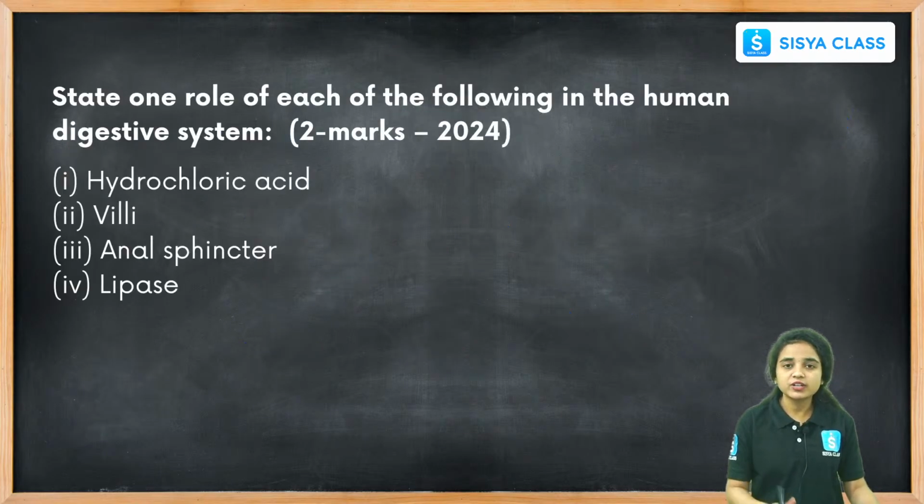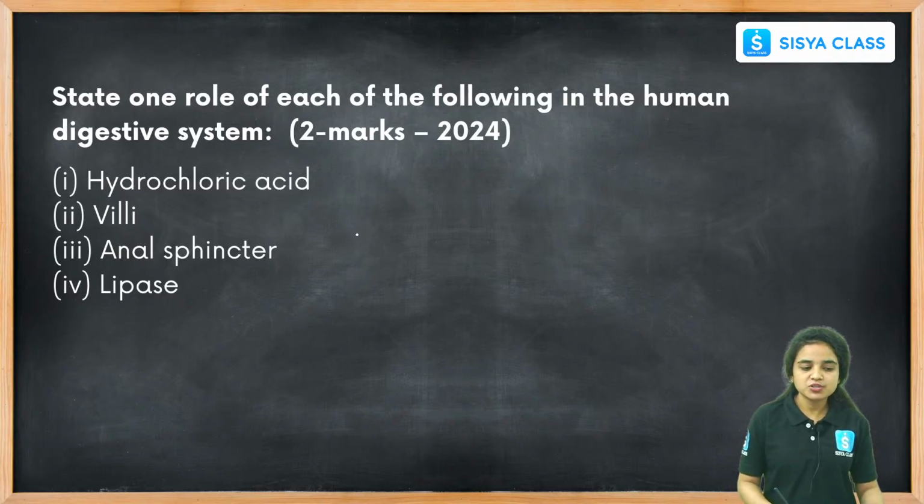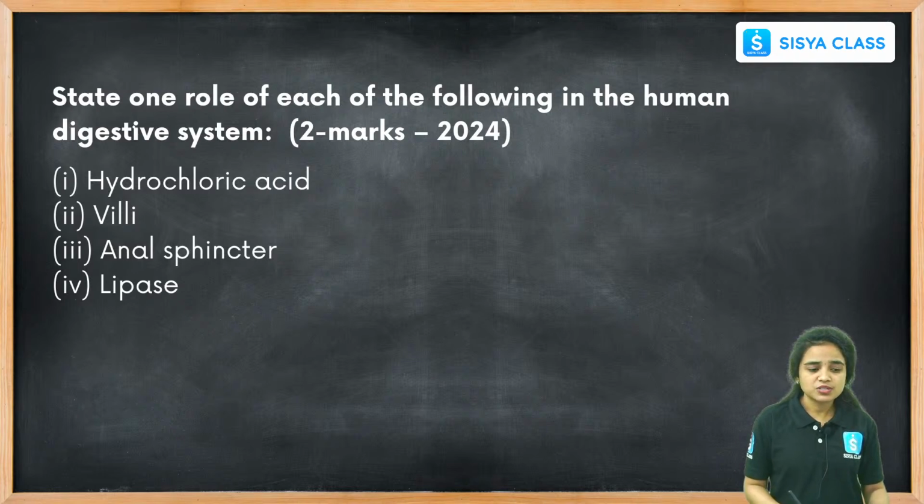It is a very frequently repeated question. I came here with repeated questions. Okay students, I brought some important repeated questions, like case questions: state one role of each of the following in the human digestive system. These are the questions they are frequently asking about.